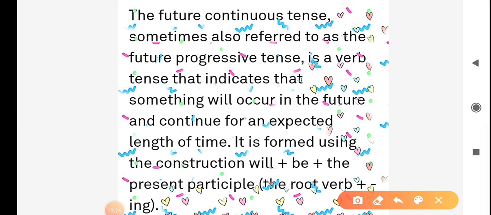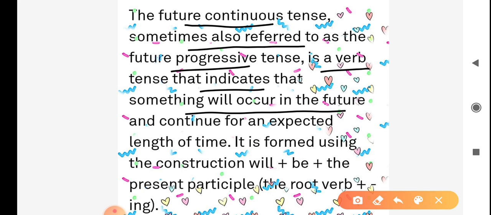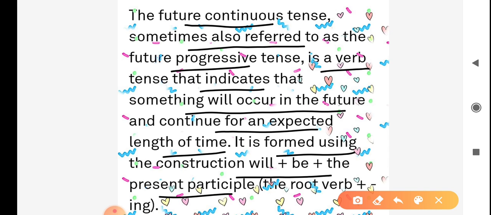At first, what is future continuous tense? The future continuous tense, sometimes also referred to as the future progressive tense, is a verb tense that indicates that something will occur in the future and continue for an expected length of time. It is formed using the construction will plus be plus the present participle. The present participle is the root verb plus ing.